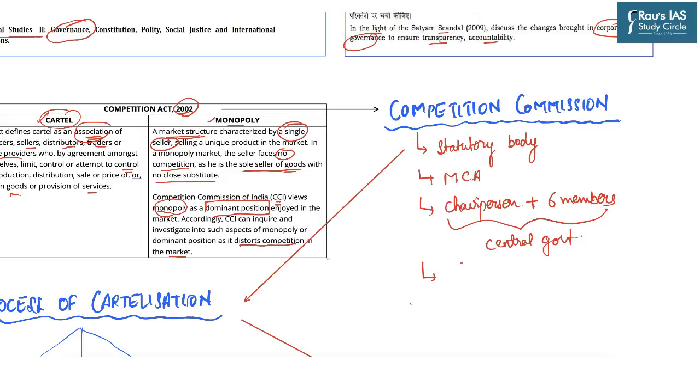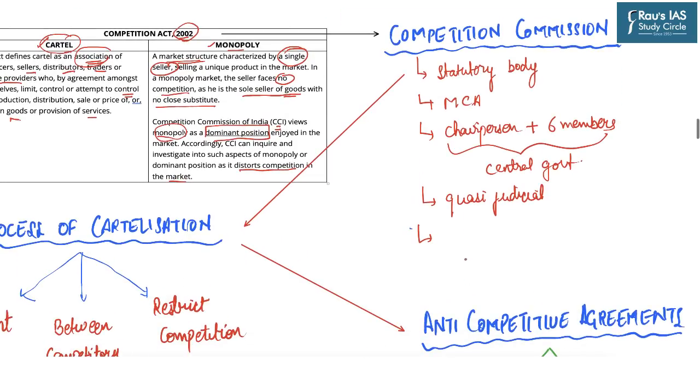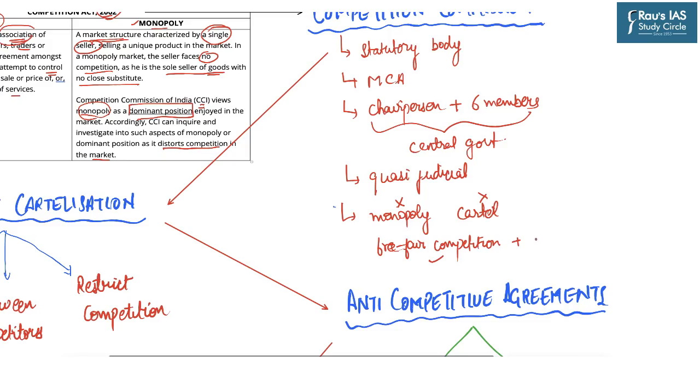The nature of this body is quasi-judicial, and the main aim of this body is to control monopolization and cartelization so as to ensure free and fair competition along with protecting consumer rights.